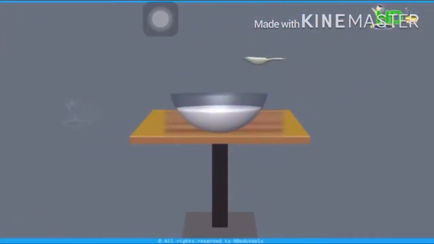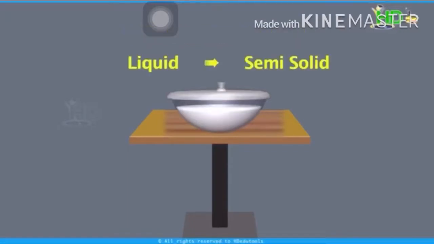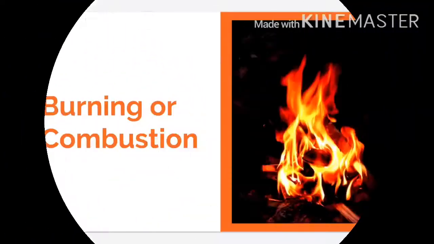So here you can see the curdling process. Take a bowl of milk and take a spoon of curd. So put a spoon of curd in milk and stir it well. Then cover the bowl with a lid for some hours. So after that, the liquid, that is milk, changes into the semi-solid form, that is in the curd form. So in this, there is change in volume, weight, smell and also in taste.